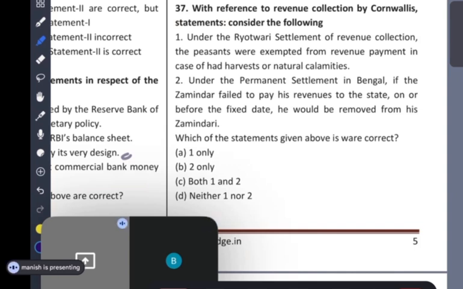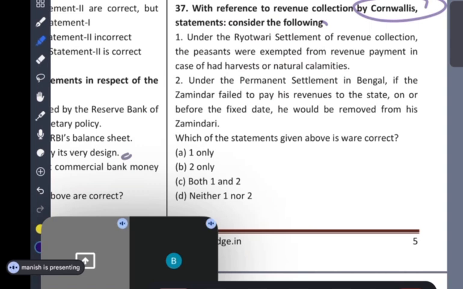See, guys. There are two ways to solve this question. There is one person named Lord Cornwallis. So under one person, how can there be two settlements? There can only be one settlement. So one statement has to be wrong.